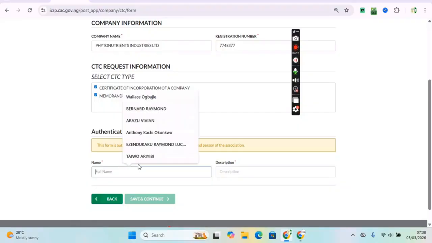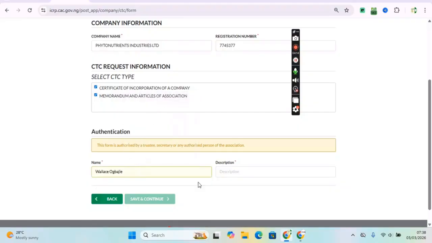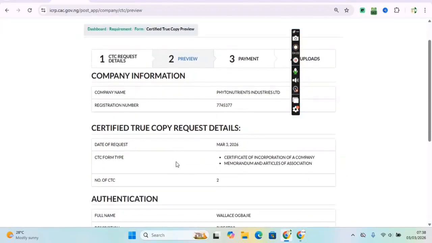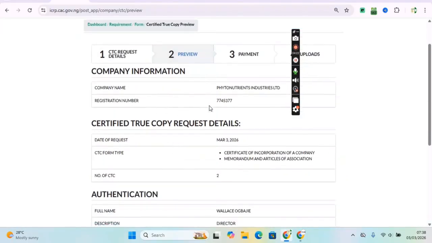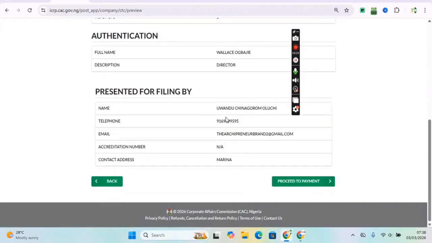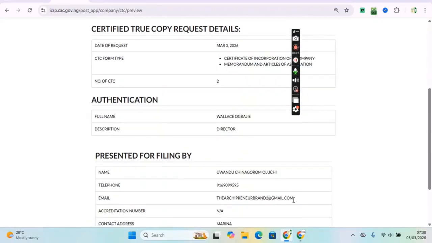So you just have to put the name of the director. Make sure it is the name of the director. Click and you type director here. Click director, save and continue. So these are the details. You preview. After previewing, you proceed to payment.